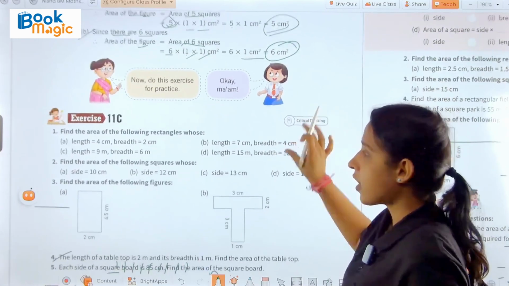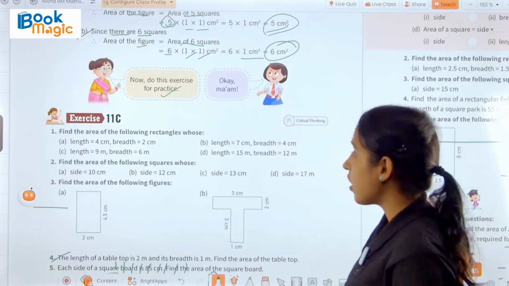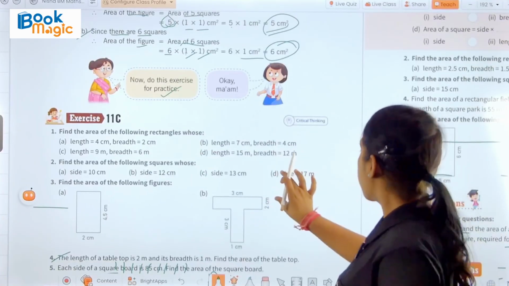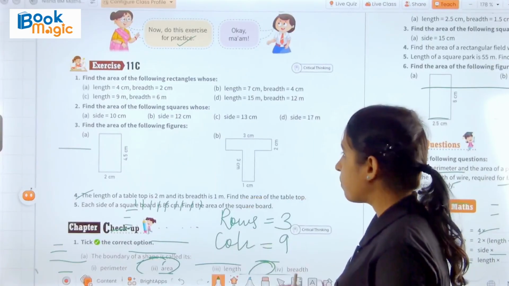Then the teacher said, now do this exercise for practice. Then Chetna replied, okay ma'am. So here we have exercise 11C. Let's do it here.